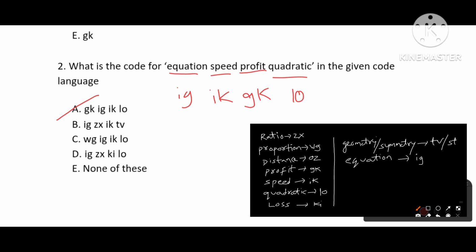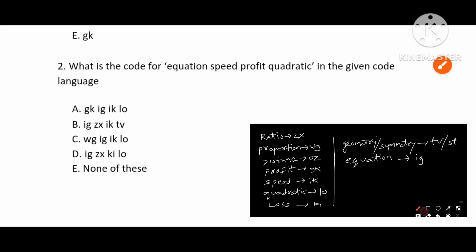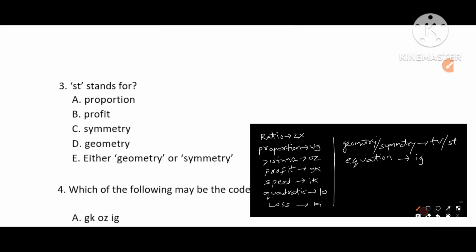Okay, next we are going to see third question. What is the code for ST? What is the word for the code of ST? For ST, it is either geometry or symmetry. So option E is the answer for this question.